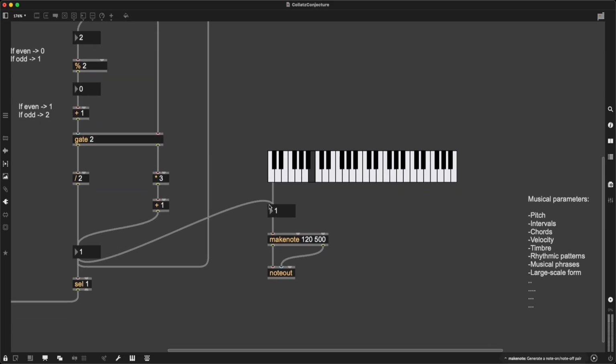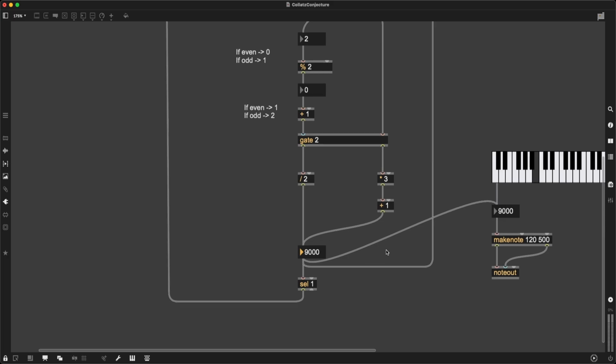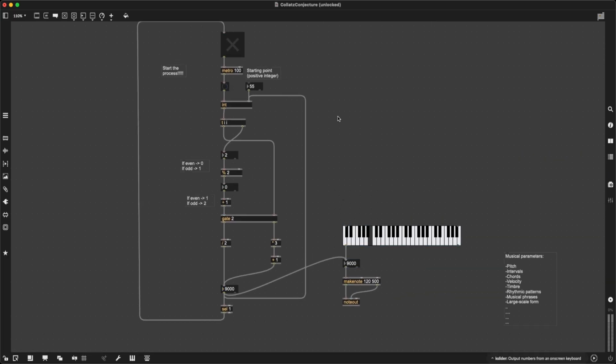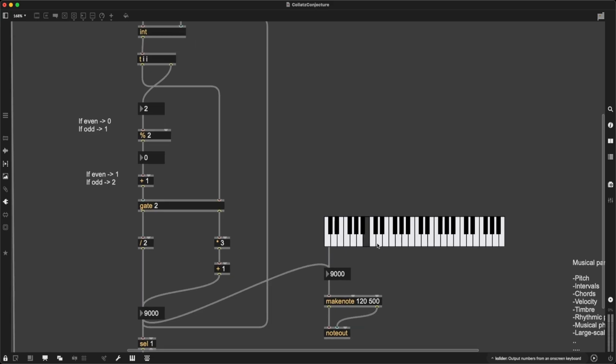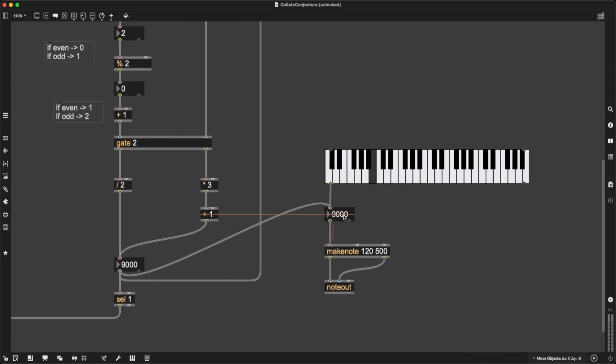And I think the problem is the fact that the ending was nice, the landing was perfectly fine, but we're getting a lot of numbers that are above 127, right? I mean, you remember me noting that this stuff goes up to like 9,000 and can go even higher, depending on whatever happens. We have to assume that this conjecture has the potential of going to infinity. Right, so if you're okay with this, well, here we have sonified the Collatz conjecture, but I think we can make this a bit nicer.